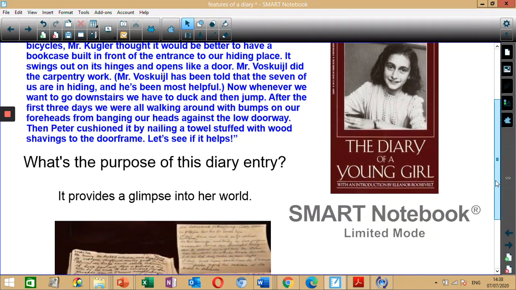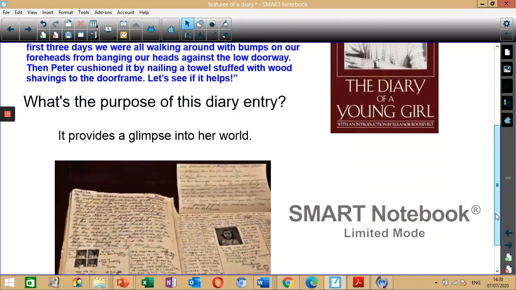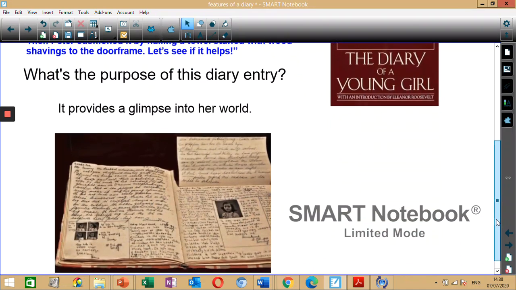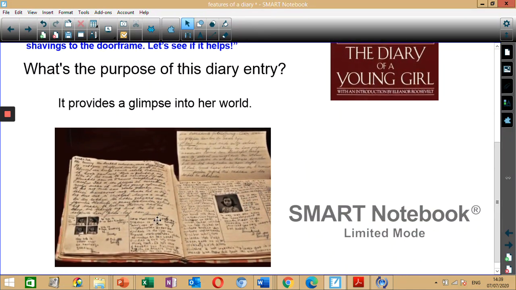Okay, so now I'm just going to scroll down, and over here are some pages from her diary. So this is her handwriting, it's real. So of course when it was published into a book, it's been printed out now, but this is the original copy over here. So you can take a close look at her diary and the pages. So well done everyone.